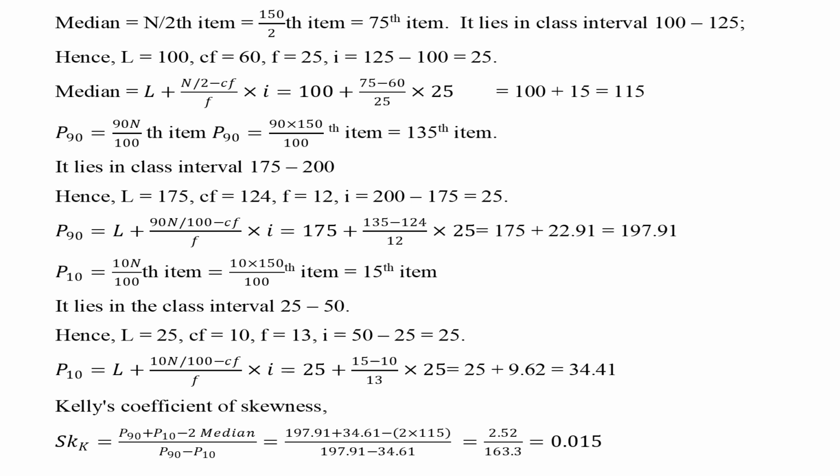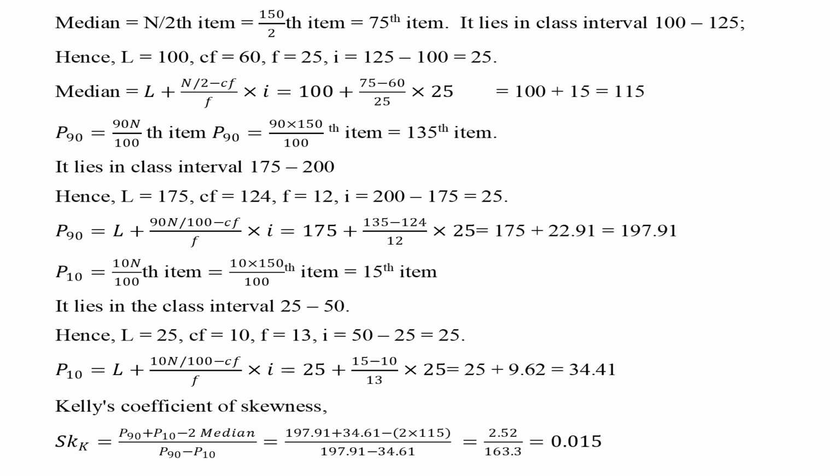P90 is 90 into 150 by 100th item equals 135th item. It lies in class interval 175 to 200. Hence, L equals 175, CF equals 124, F equals 12, I equals 200 minus 175 equals 25. Hence P90 equals 175 plus 22.91 equals 197.91. P10 is 10 into 150 by 100th item equals 15th item.